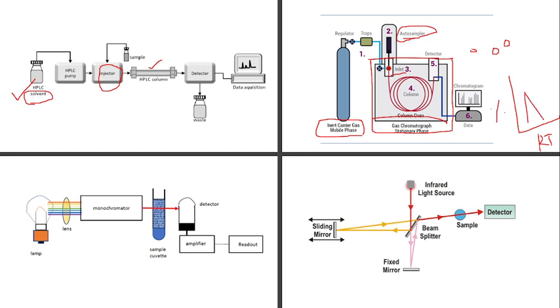From this, different peaks are obtained, and we measure the peak area. Each peak corresponds to a particular type of compound, and with that we identify what kind of compound it is, and using the peak area we find the concentration of a particular compound in our sample. So this is gas chromatography, which works mainly on volatile compounds only.